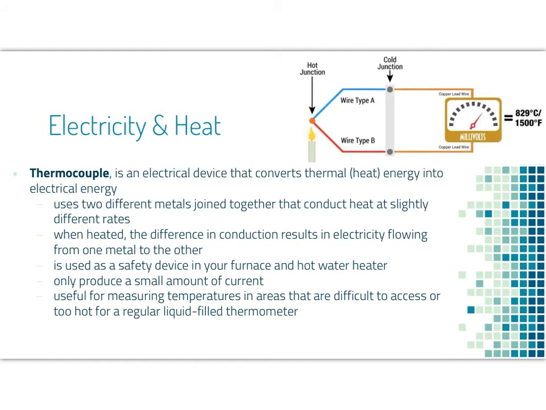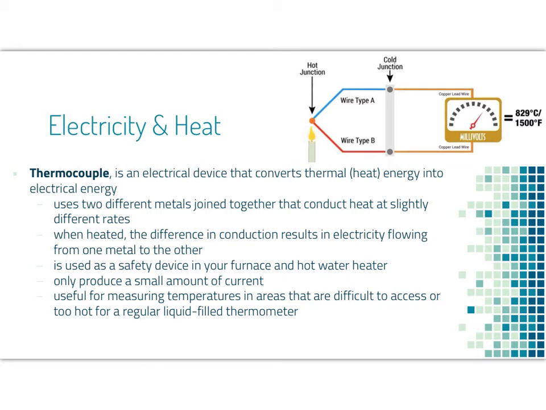A thermocouple is an electrical device that converts thermal or heat energy into electrical energy. It uses two different metals that are joined together that conduct heat at slightly different rates. So we have wire A and wire B, different types of wire, and they conduct heat at different rates. When heated at their junction, where the two wires meet, the difference in their conduction results in electricity flowing from one metal to the other. It's used as a safety device in your furnace and hot water heater.